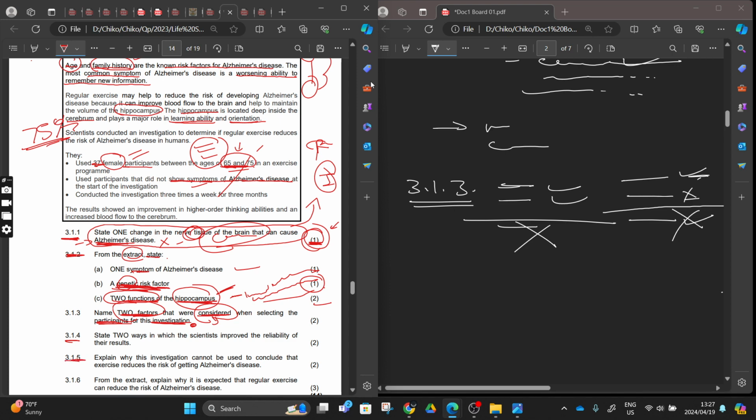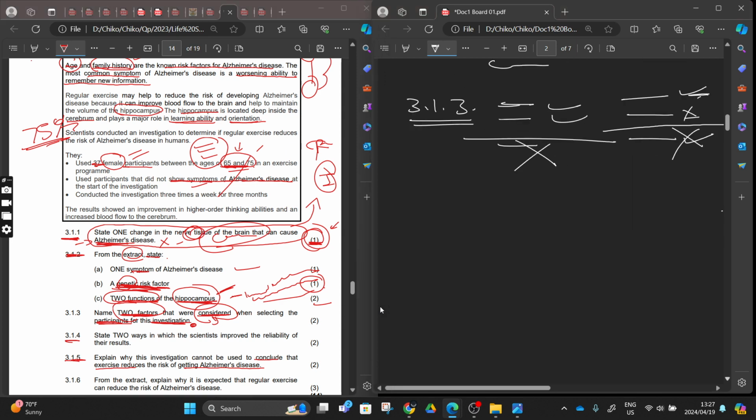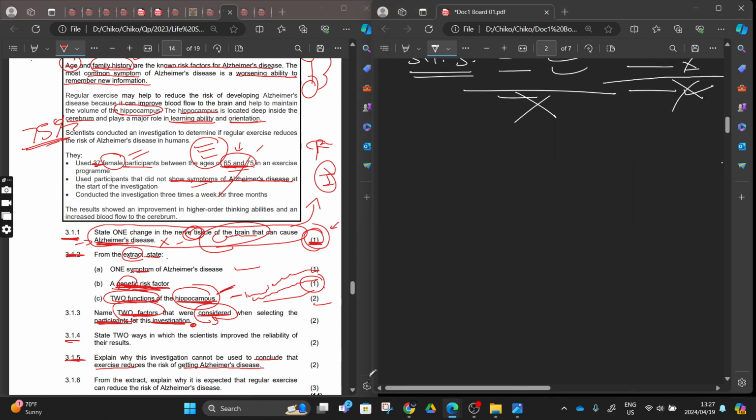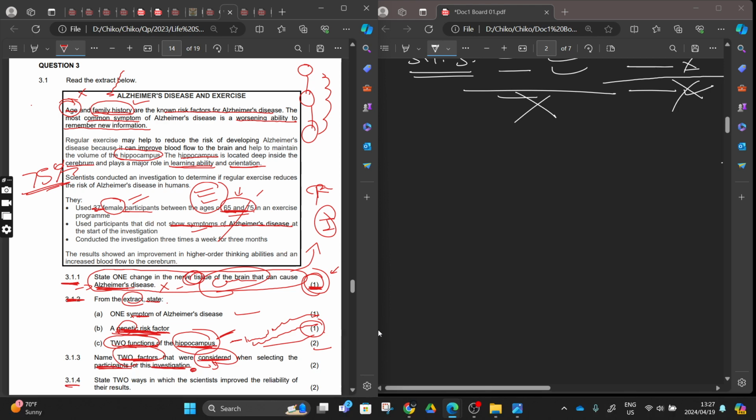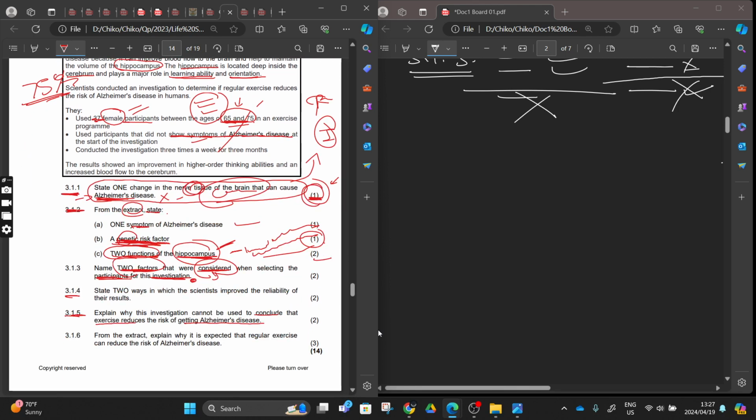Then 1.1.5, explain why this investigation cannot be used to conclude that exercise reduces the risk of getting Alzheimer's disease. There are 2 marks, right? Here only one explanation. If you give them one explanation, they are going to give you the 2 marks, because they're saying explain why, right? Explain why this investigation cannot be used as a conclusion.